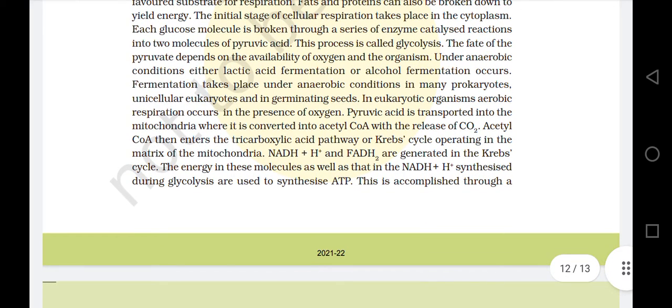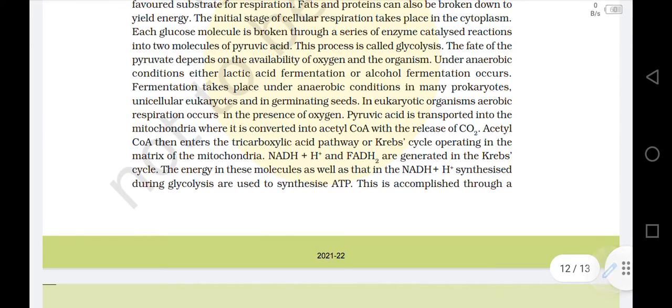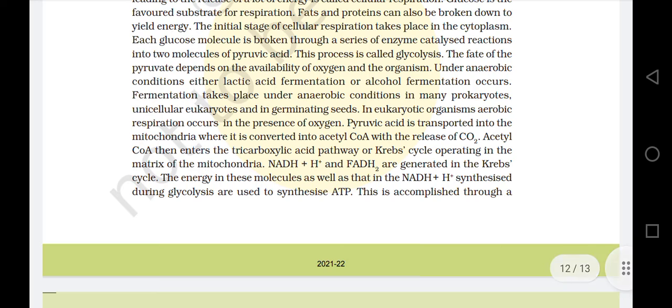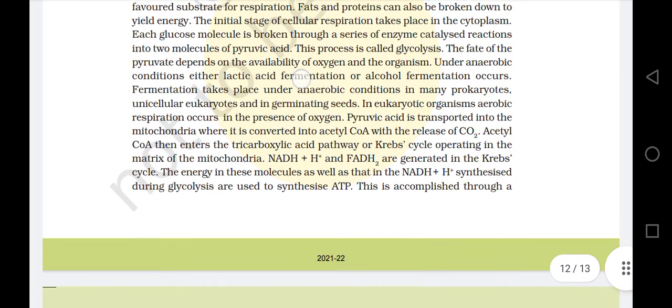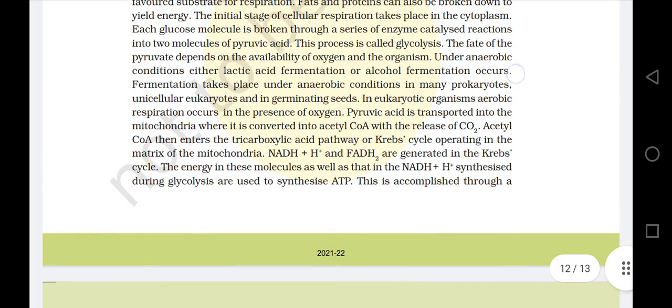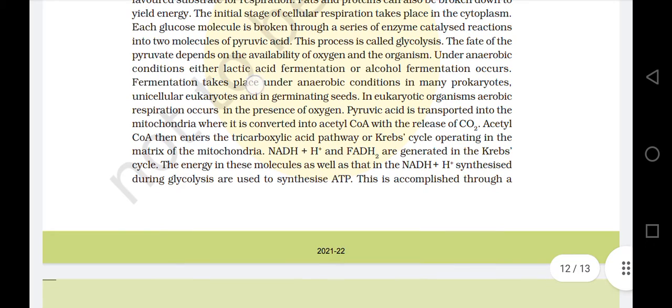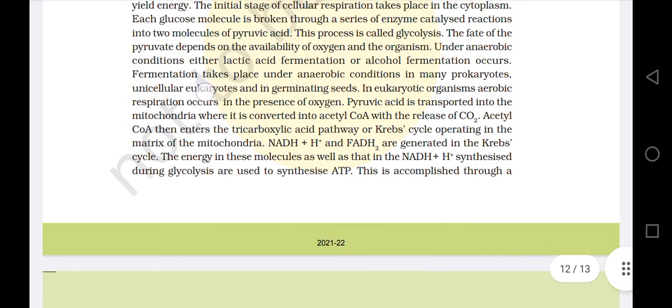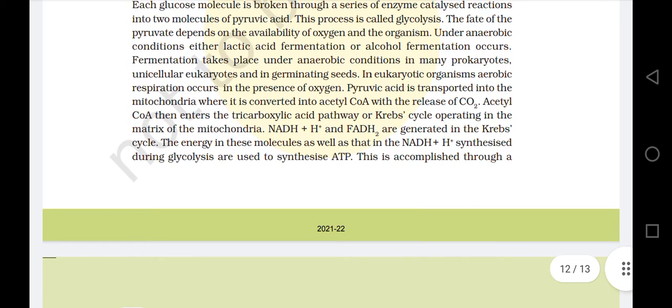The fate of the pyruvate depends on the availability of oxygen in the organism. Under anaerobic conditions, either lactic acid fermentation or alcohol fermentation occurs. Fermentation takes place under anaerobic conditions in many prokaryotes, unicellular eukaryotes, and in germinating seeds.